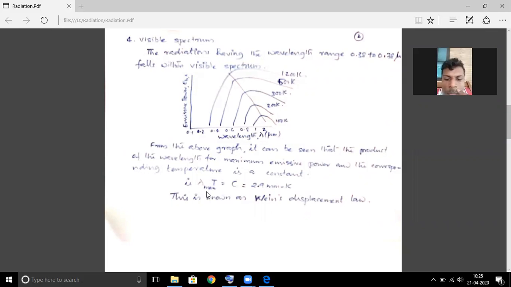You can measure the value of lambda max by using an instrument called a radiation pyrometer. By using the radiation pyrometer, you can find the value of lambda max, and putting it in this equation, you can find the temperature of that surface. So even the temperature of the surface of the sun can be found by this equation. Now we will have a break.